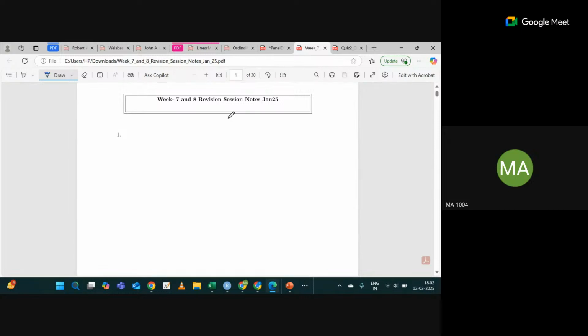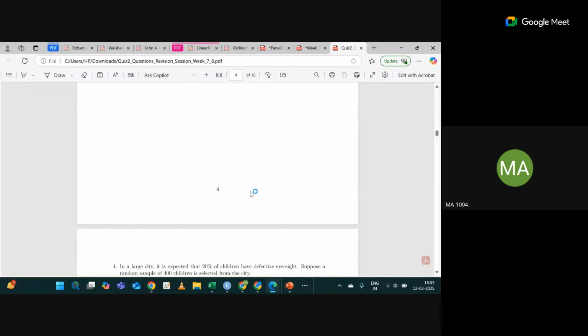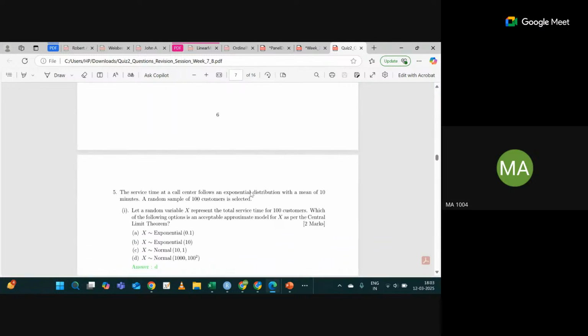Okay, so this is the revision session. We will not go in that much depth which we usually do in our open session or solve with the session. Basically, it's just a revision session. Anyway, I will cover all the concepts, and also I have collected some questions which had already been asked in the previous quiz 2 exam.